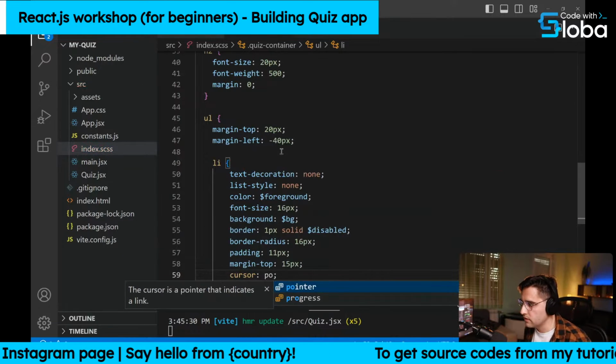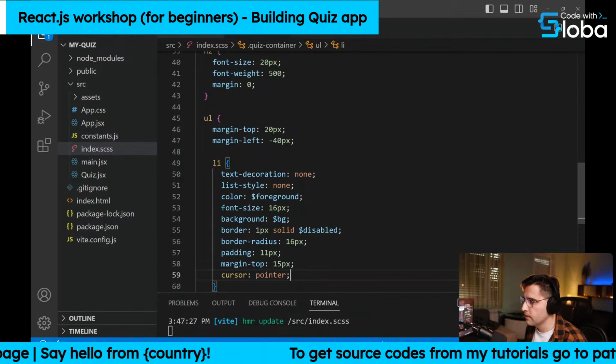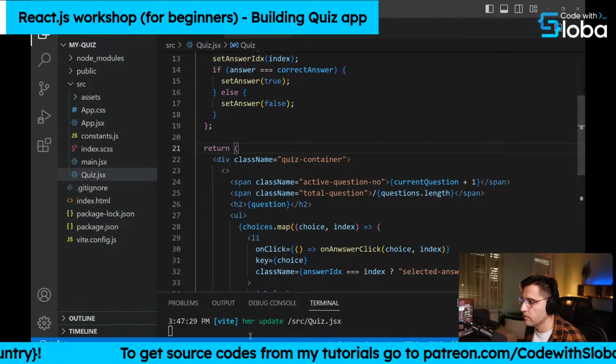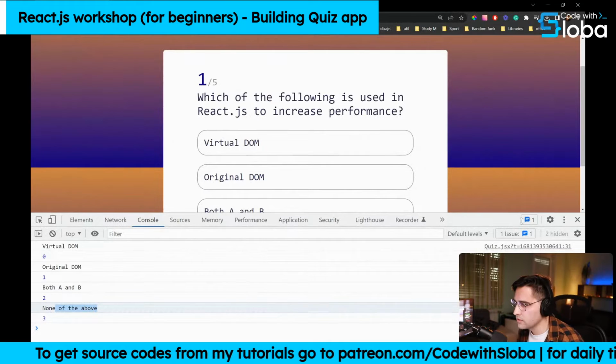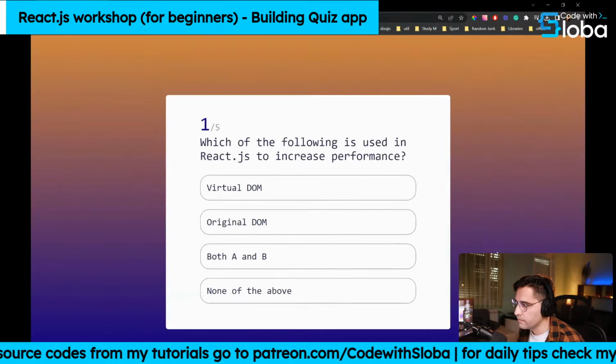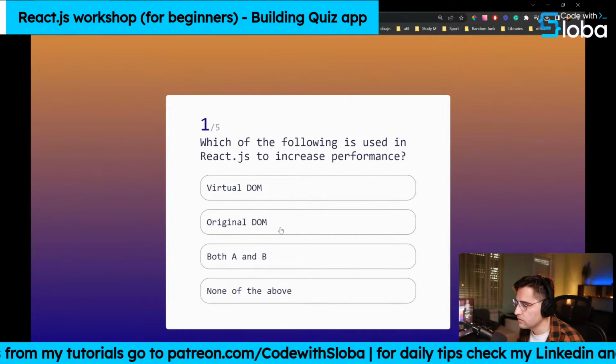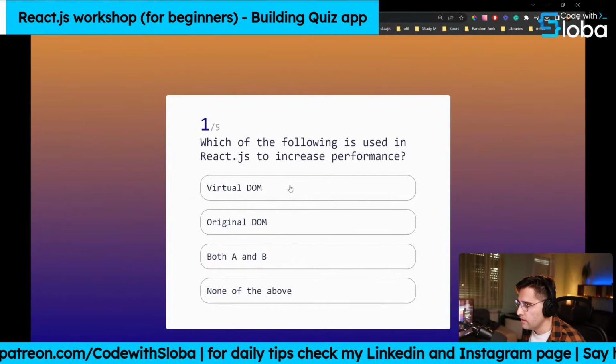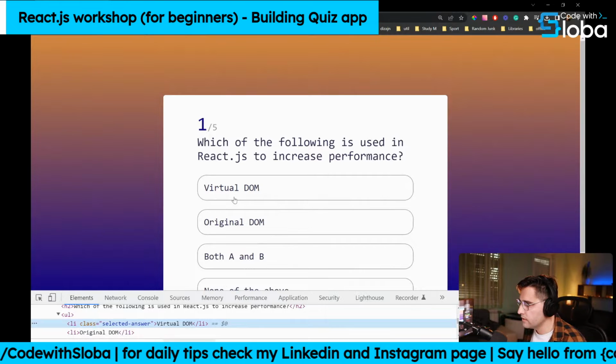Cursor pointer, like so. Okay, let's save it. Let's save the quiz. Okay, and let's see how our buttons look now. Okay, much better. Cool. That's very nice. And now when we click on a button, we should get a new class.